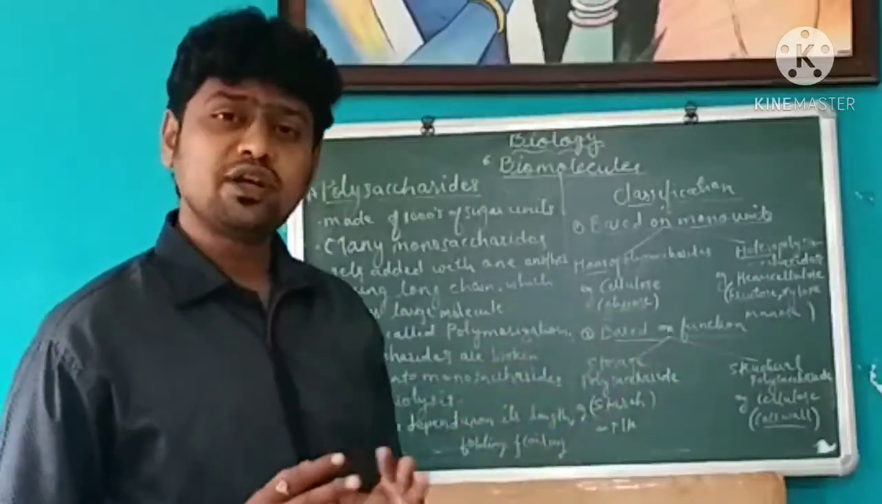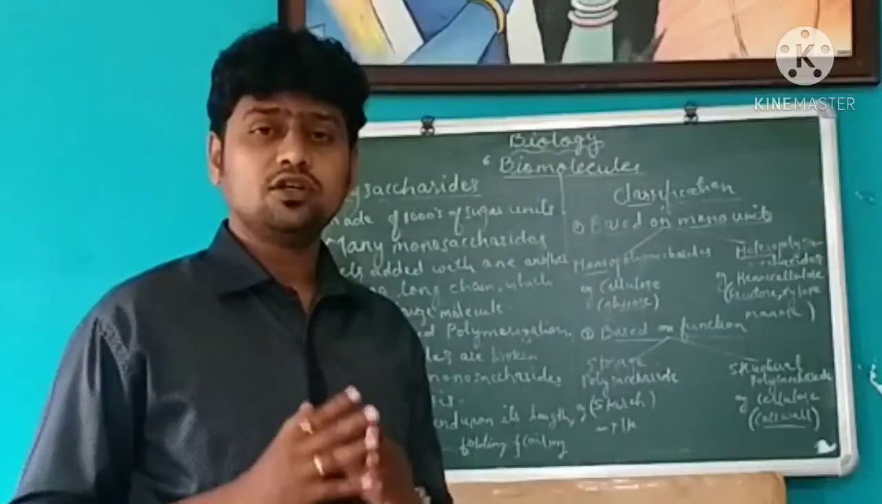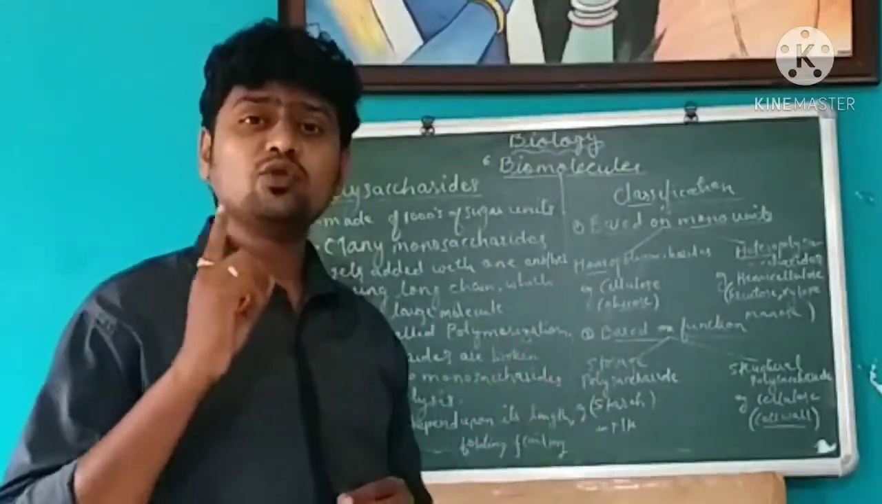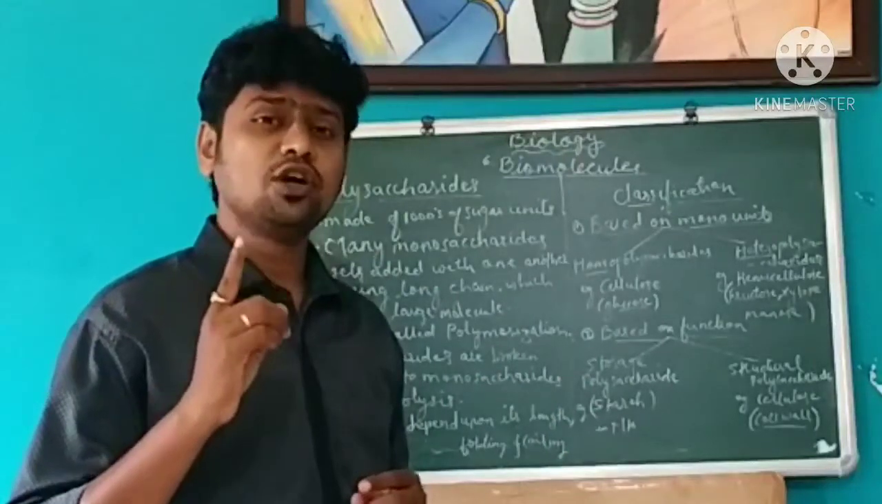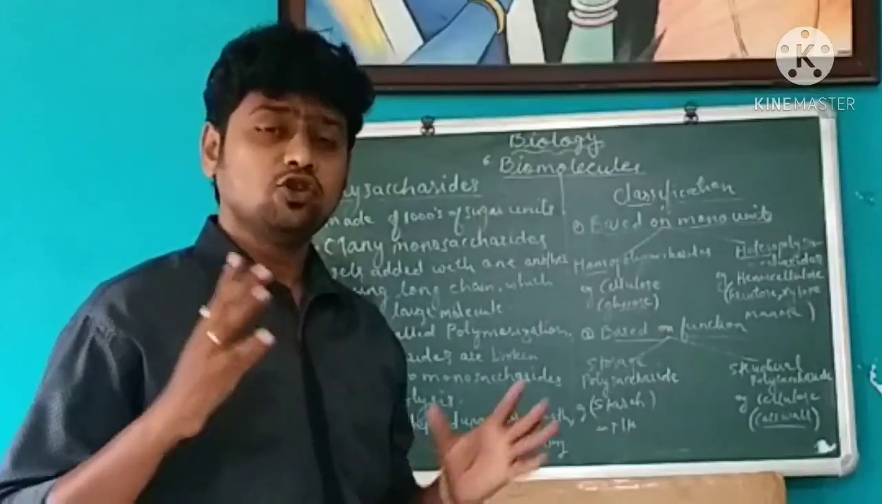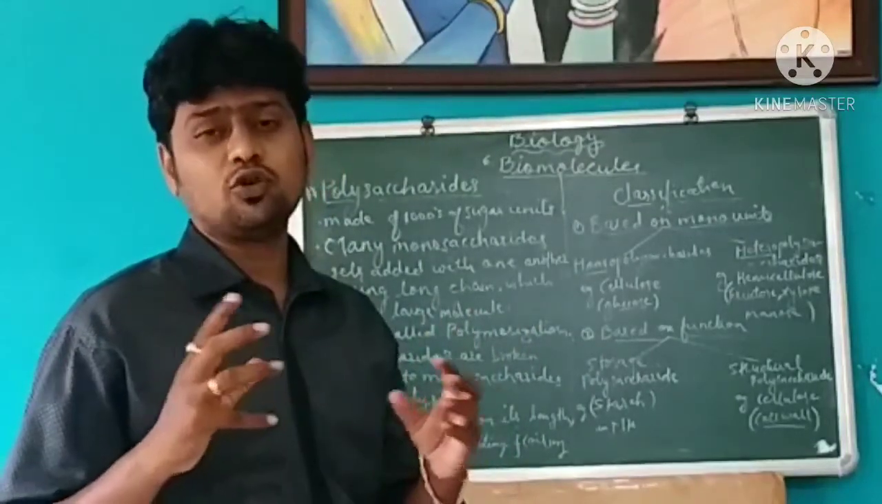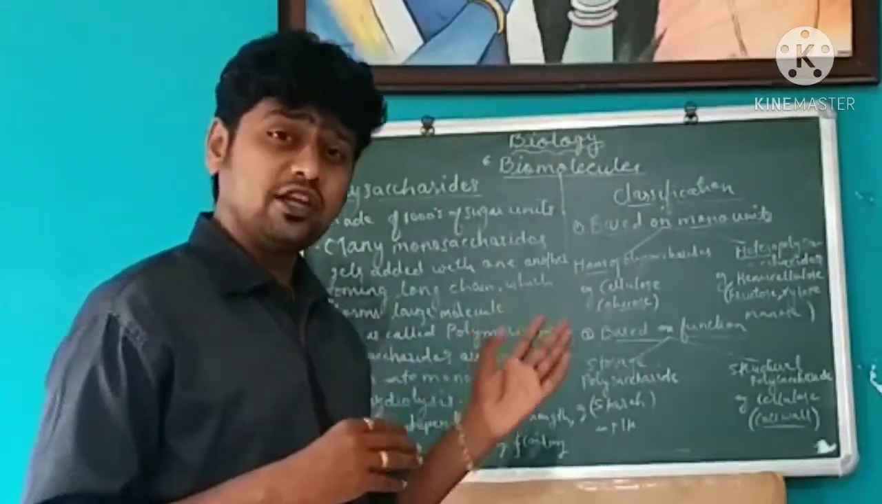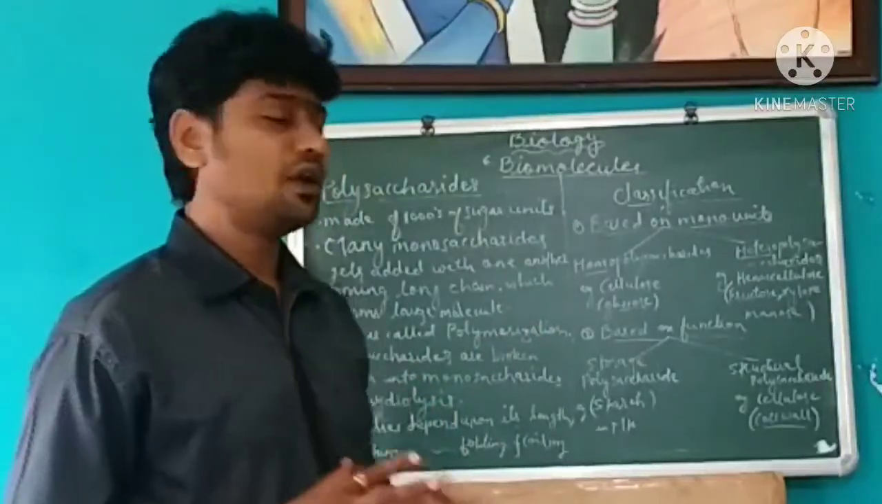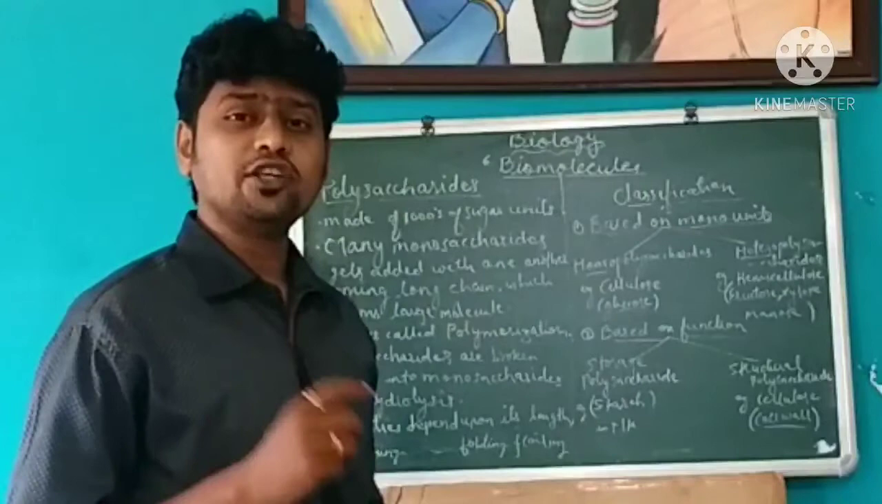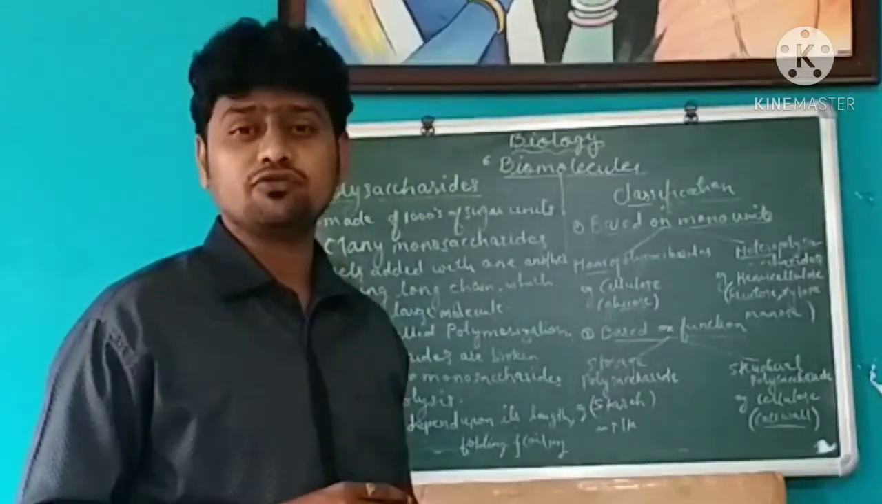For Homo Polysaccharides, the example is cellulose. Cellulose is made up of only glucose molecules. Many glucose molecules come together and form cellulose. So there is only one unit, one sugar, that is glucose. So it's a monounit. Cellulose is an example of Homo Polysaccharides because it is made up of only one monounit of sugar.